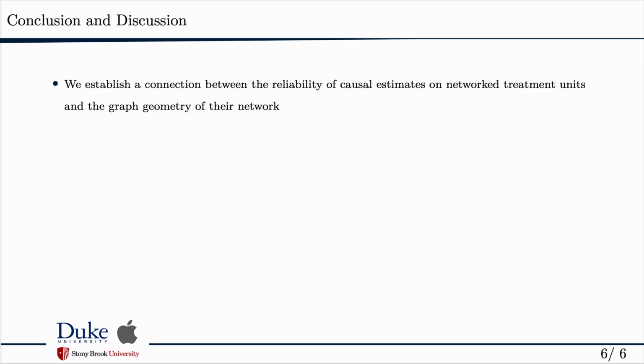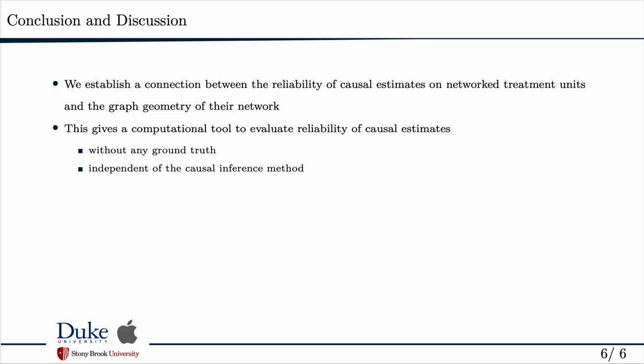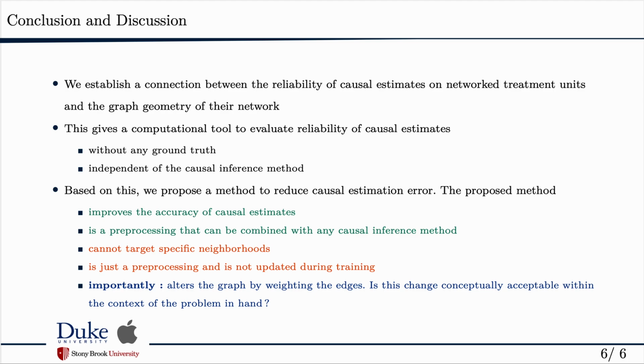So to conclude, we establish a connection between the reliability of causal estimates on network treatment units and their graph geometry. This gives us a computational tool to evaluate the reliability of causal estimates on networks without any ground truth and independent of the causal inference method used. And based on this understanding, we propose a method using the Ricci flow to reduce causal estimation error. Our method improves the accuracy of causal estimates, and it is a pre-processing step, so it can be combined with